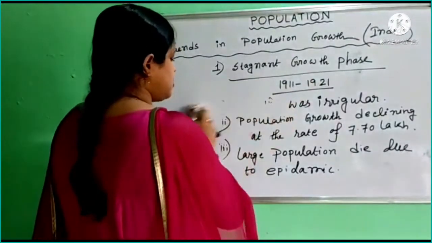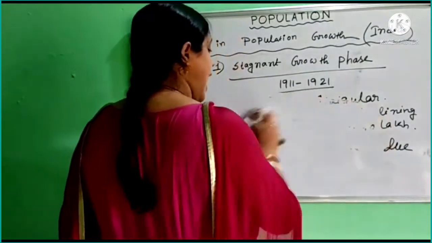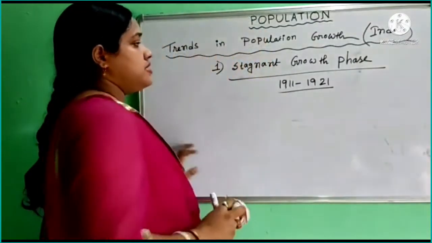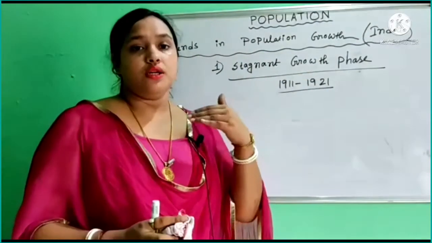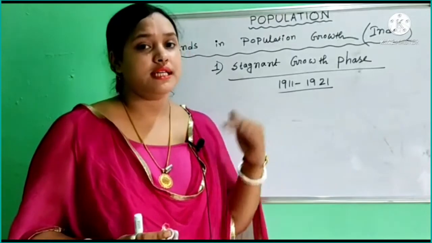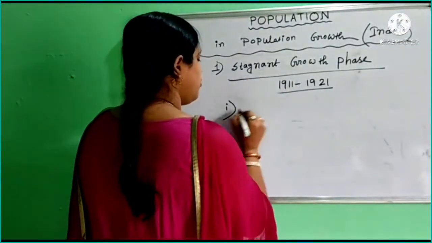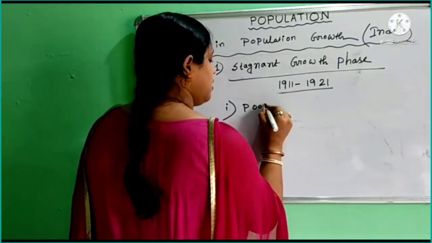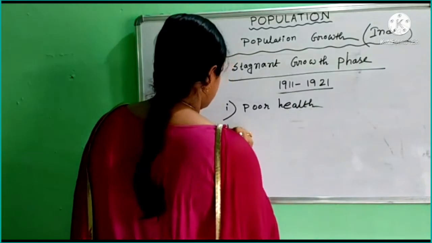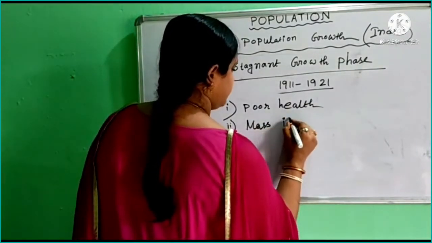Here I'm going to write another point, the reasons. What is the actual reason for the stagnant growth phase, that is, what is the actual reason for decreasing population growth during this period? First one is poor health. Second one is mass illiteracy.